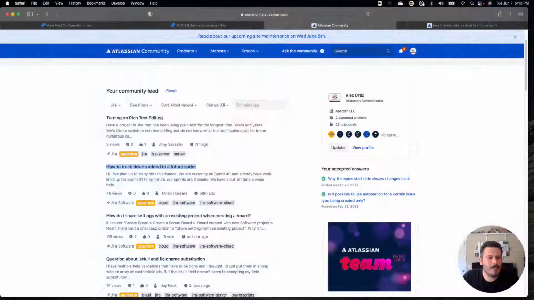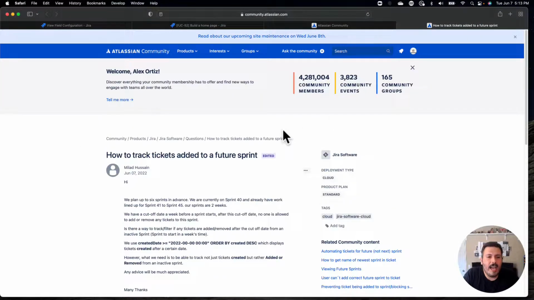So anyway, jumping back into Jira, we're going to be answering our next question, which is how to track tickets added to a future sprint.